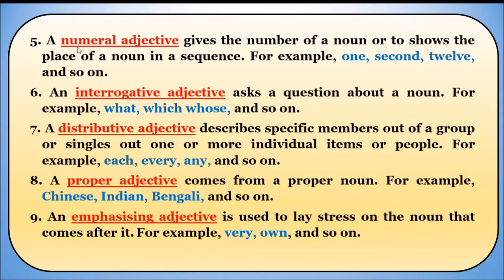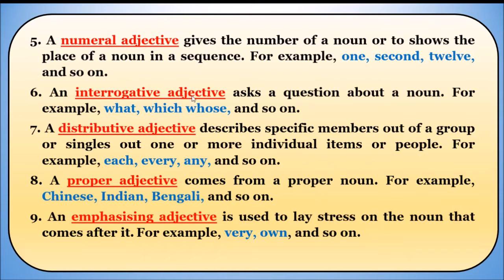Fifth one is numeral adjective. Numeral adjective means when we are using numbers to show the place of a noun in a sequence. When we want to describe a noun along with the counting, the number we are using is called a numeral adjective.